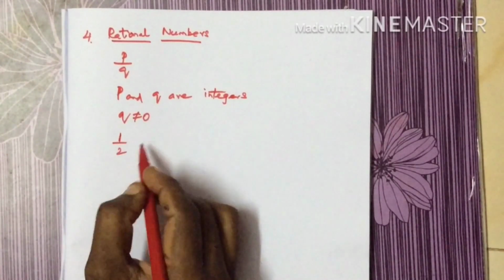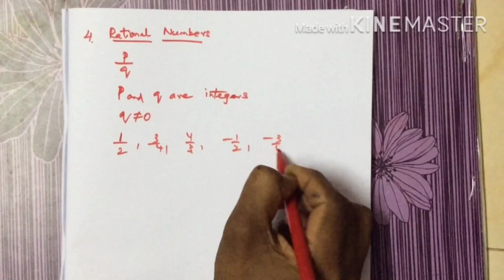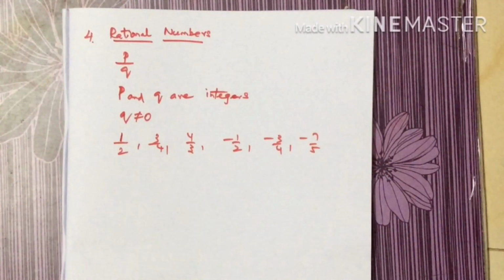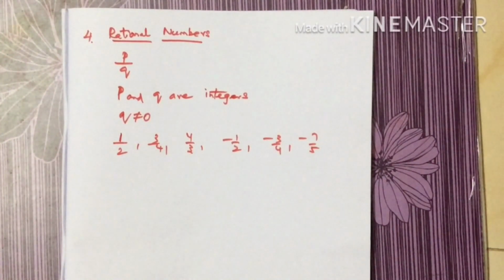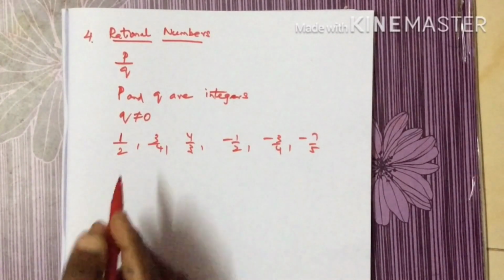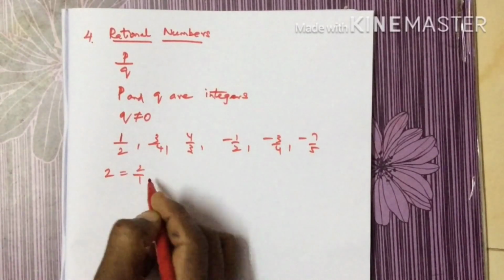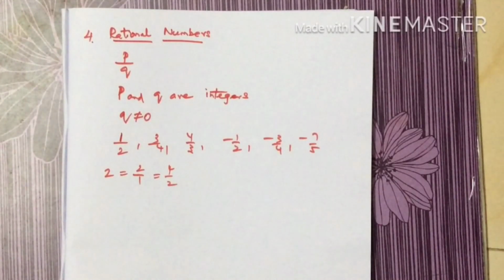Numbers like 3 by 4, 4 by 3, minus 1 by 2, minus 3 by 4, minus 7 by 5 are examples of rational numbers. Any integers in the form of p by q can be called rational numbers. Now the question is whether 2 is a rational number or not. It is not in the form of p by q, but 2 is equivalent to 2 by 1, or it can be represented by 4 by 2, and we can go on writing like this. So 2 is also a rational number.